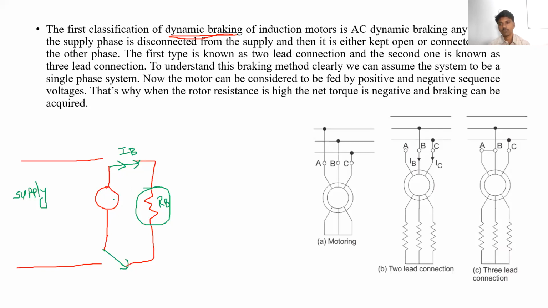Means we disconnect the supply, and we can leave the motor terminals open.